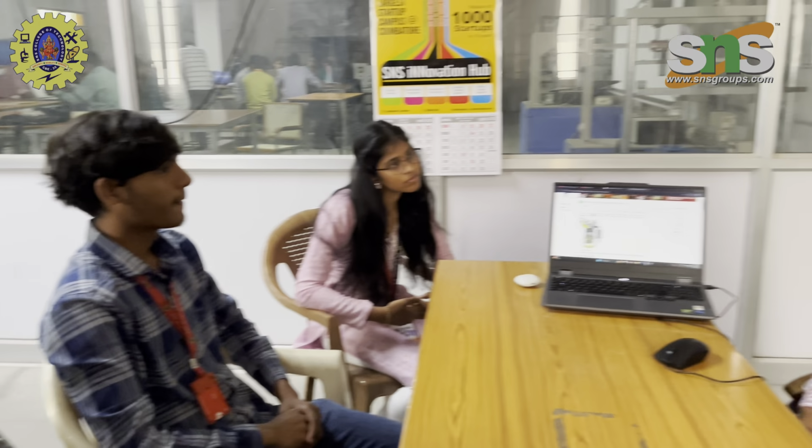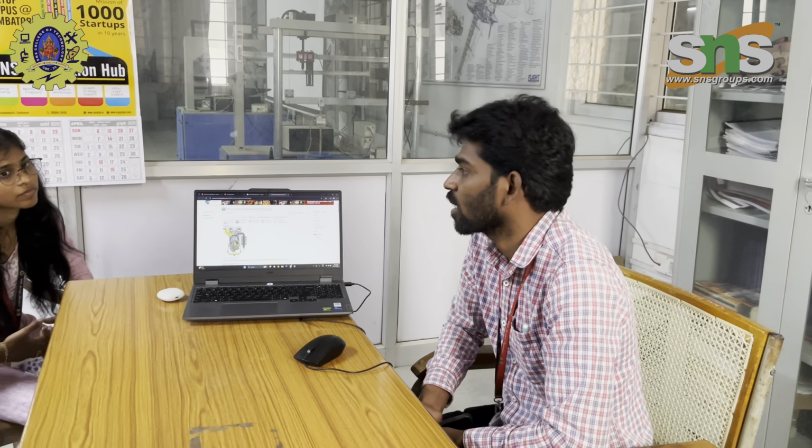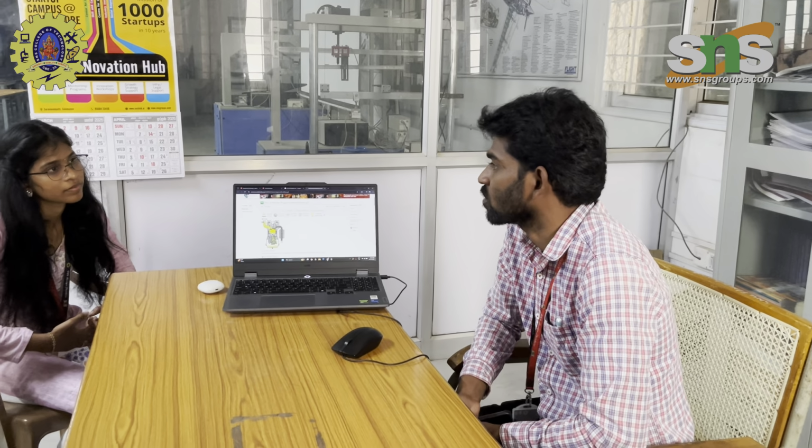Does anyone know what the types of cycles in thermodynamics are? Otto cycle, diesel cycle, Brayton cycle. These are the cycles. Okay, this piston engine is under the category of which cycle? Otto cycle. Yes. What is another name of the Otto cycle? It is a constant volume cycle, because of two constant volume processes and two isentropic processes. One isentropic process is compression, and the other is expansion. So it is under the category of the Otto cycle.